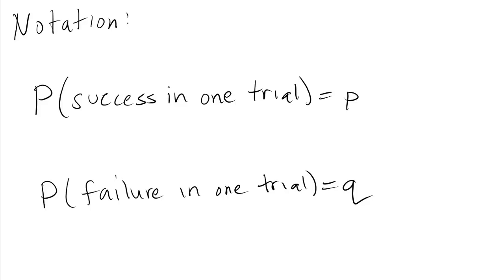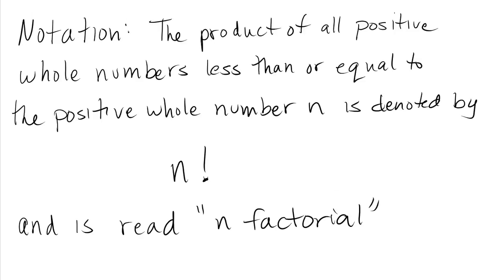You're also going to see this notation that you might be familiar with, but not everybody has seen this before they get into a statistics course, so I thought I would cover it really quickly. The product of all positive whole numbers less than or equal to the positive whole number n is denoted by n followed by an exclamation point. I know my handwriting isn't perfect here, but that's supposed to be an exclamation point. And the way that we read that isn't with excitement. That's not n, but we say n factorial.